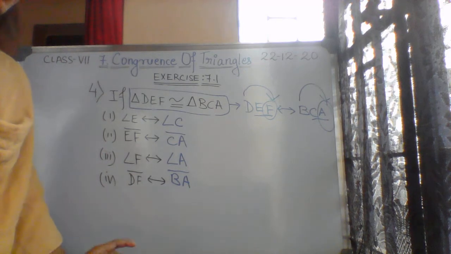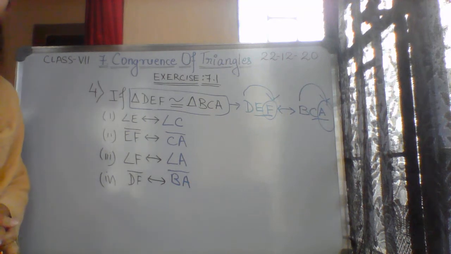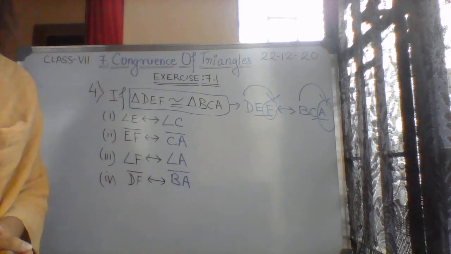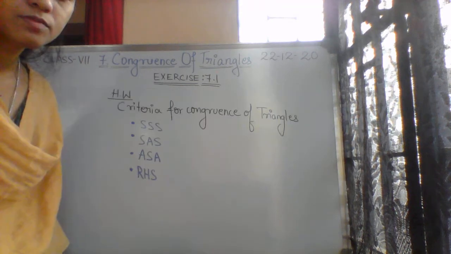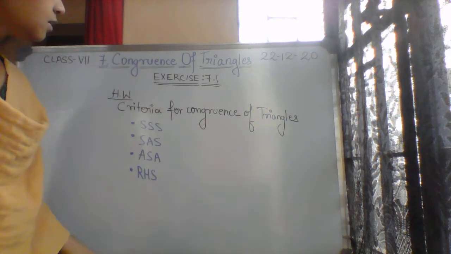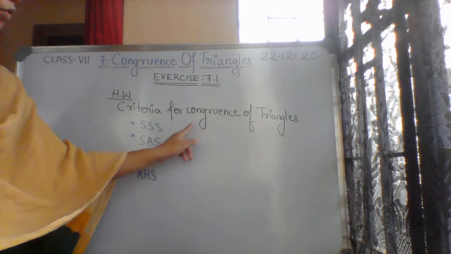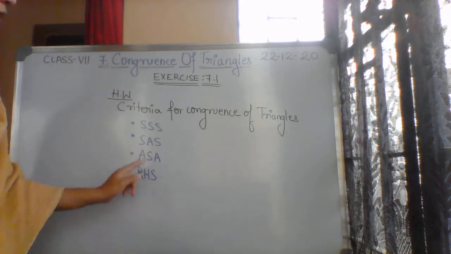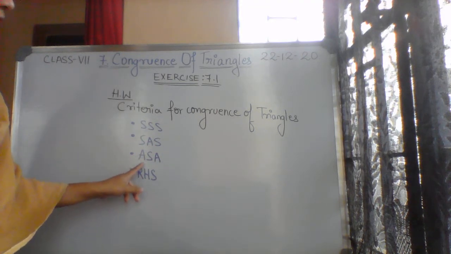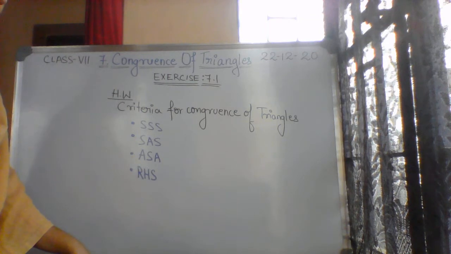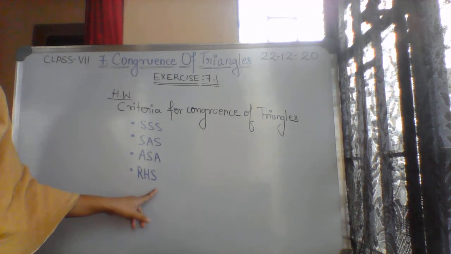Okay, so your homework is, first you go through the criteria of congruency of triangles. There are 4 criteria, you just go through that. You have to read about side, angle, side congruency criteria for triangles; angle, side, angle; and right angle, hypotenuse, side.